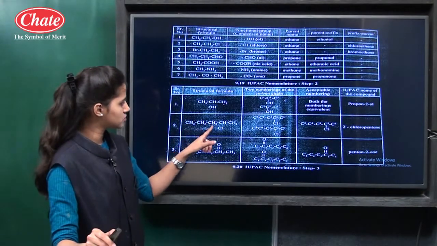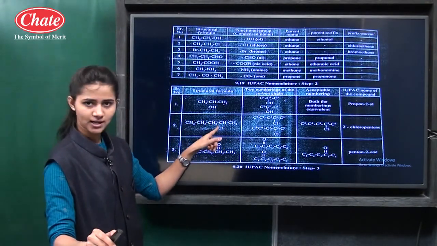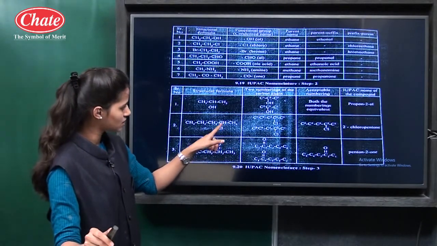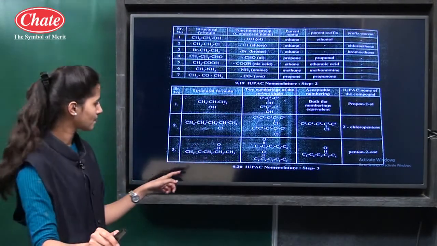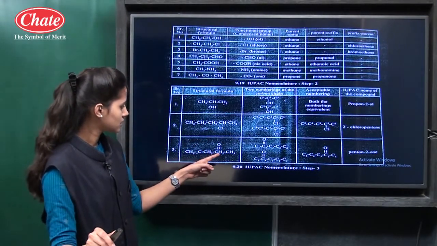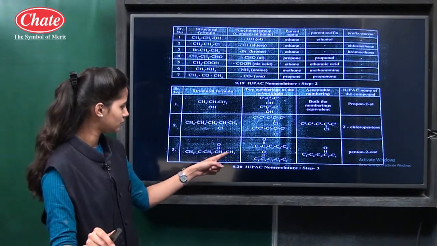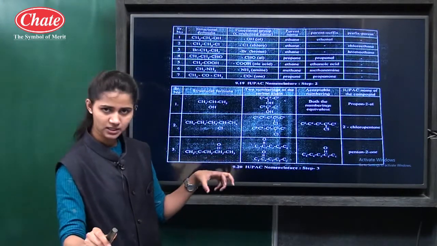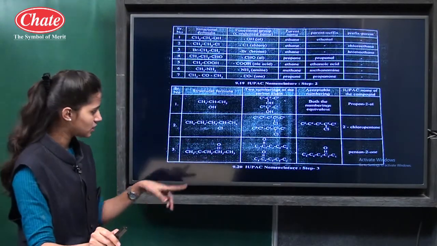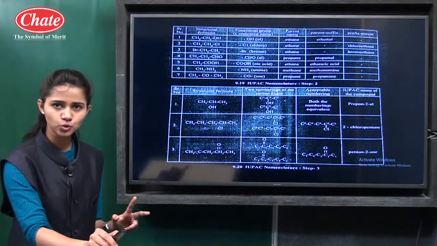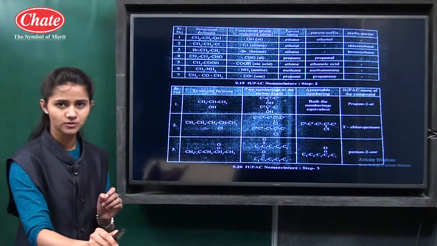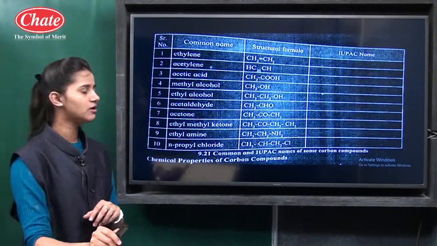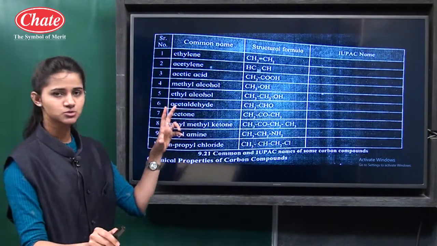Then CH3, CH2, CH2, CH, CH3. Chlorine is attached here. For chlorine, the prefix is used and it is attached to the second carbon. So 2-chloropentane. Then the third one, the functional group here is ketone, and 1, 2, 3, 4, 5, five carbon atoms are there. So the root word is pentane. The ketone group is attached to the second carbon, so 2, and for the ketone the suffix is -one. So pentan-2-one. Then see, one table is given in your text to give the IUPAC names to the compounds.